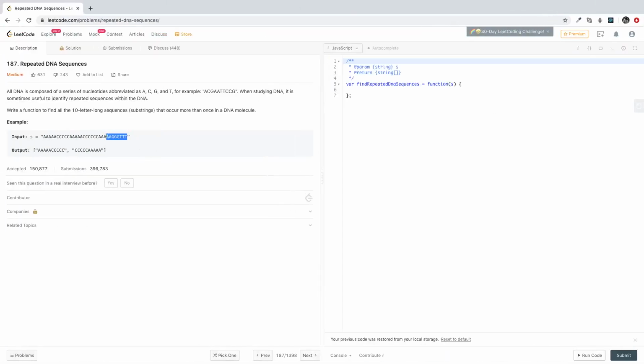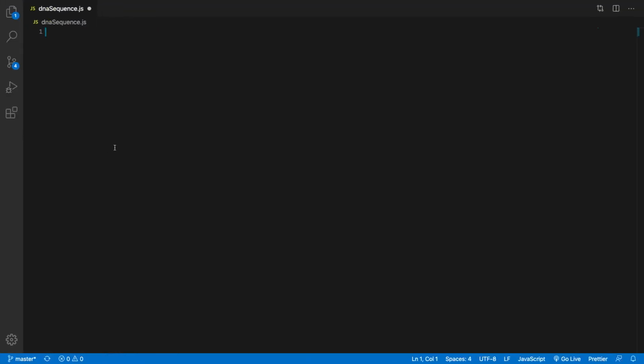So let's copy this sequence right here. This will be our test case. They call it s here, but I hate that name, so we'll just call it str. That's going to be the str that we're going to use, const. Cool. This is going to be using an object to solve it. So let's go const DNA, that's what we'll call our method, and it will just take in a string, str.